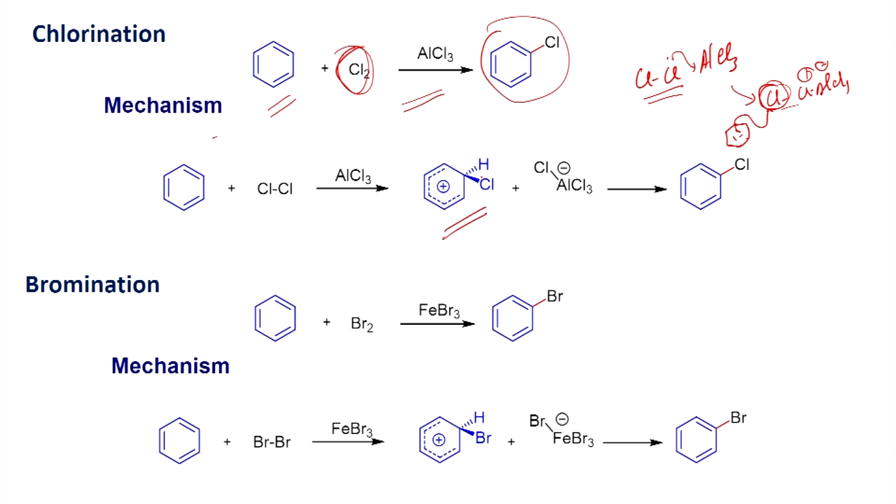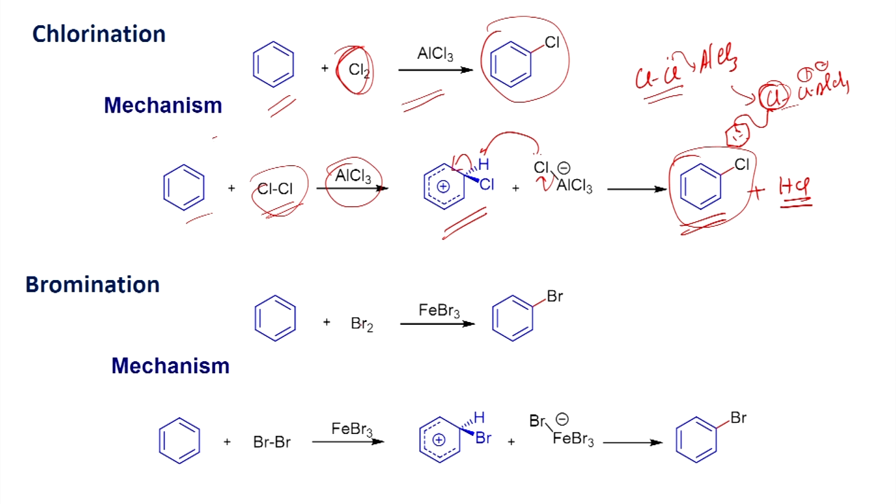Once you have this one, it can deprotonate, and then you can get chlorobenzene as the product. You generate HCl as a byproduct in this reaction. So, if you have molecular chlorine in the presence of Lewis acid, you can activate it to a good electrophile. Now, the benzene ring can undergo reaction, and you will be able to get this chlorobenzene as the product.